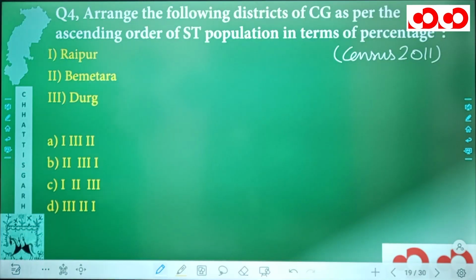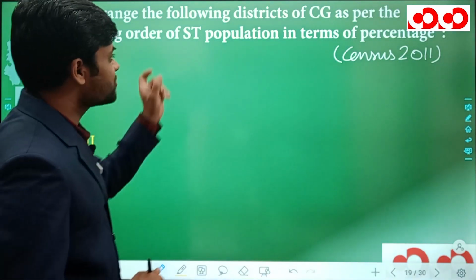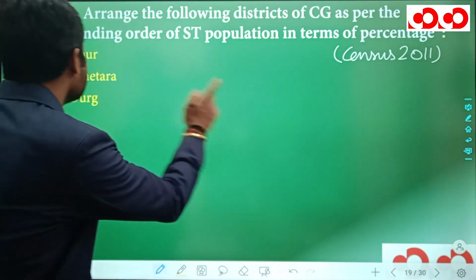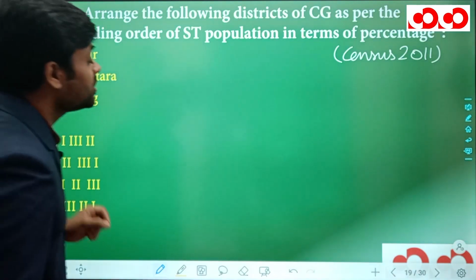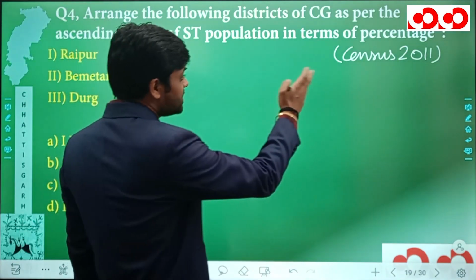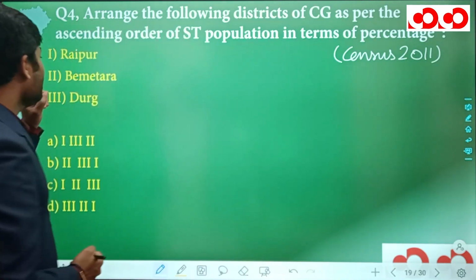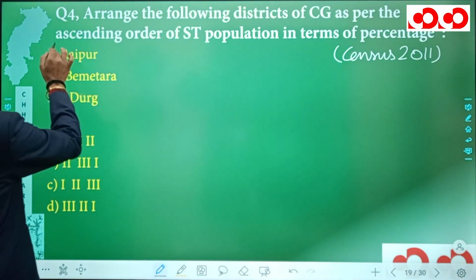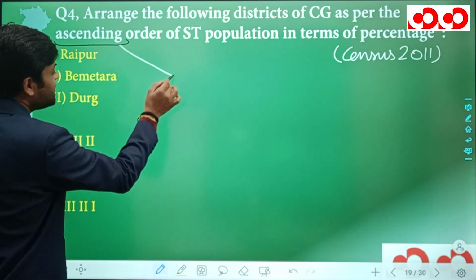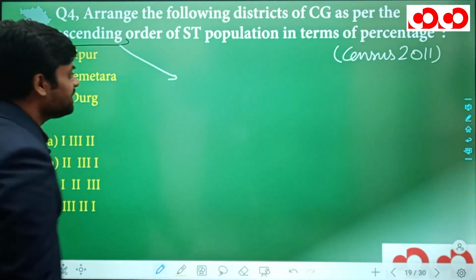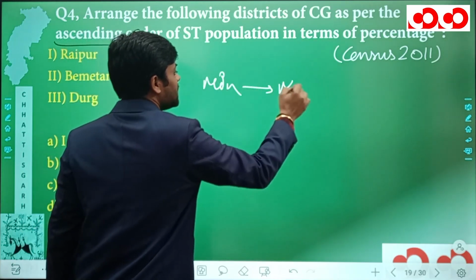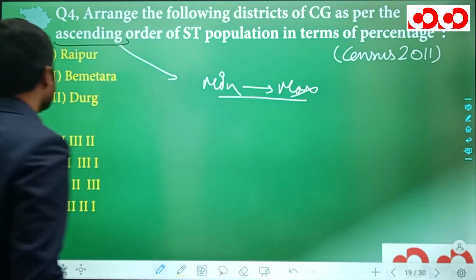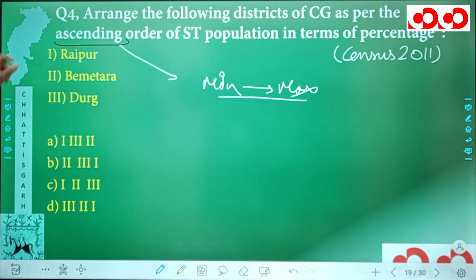Now next we have a fourth question. Arrange the following districts of Chhattisgarh as per the ascending order of ST population in terms of percentage according to census 2011. Now we have to actually arrange in ascending order, that means increasing order. That means we have to start with minimum and we have to go till maximum. What are the districts which are given? They are Raipur, Bemetara and Durg.